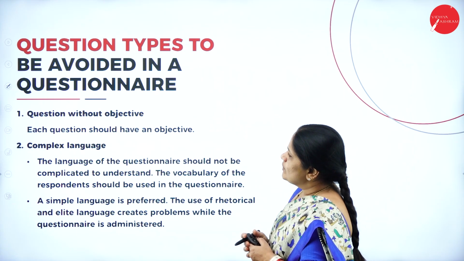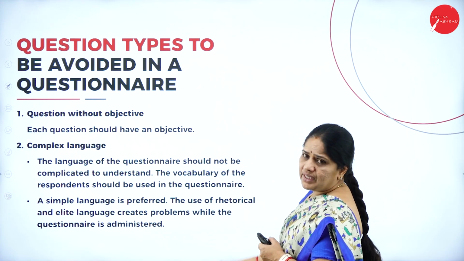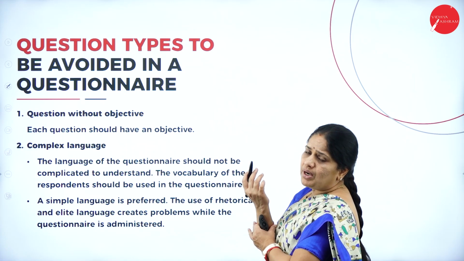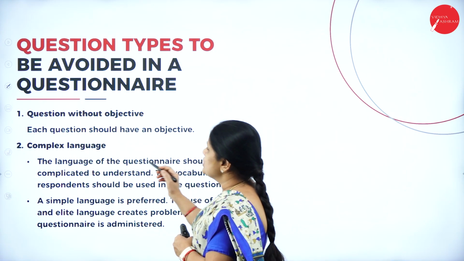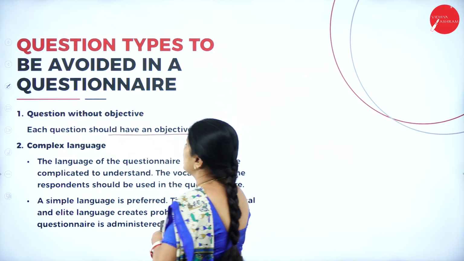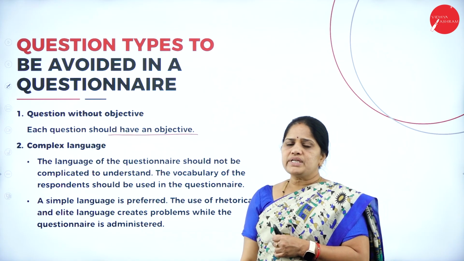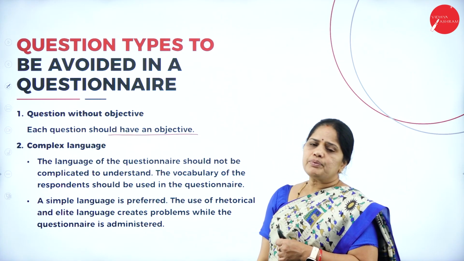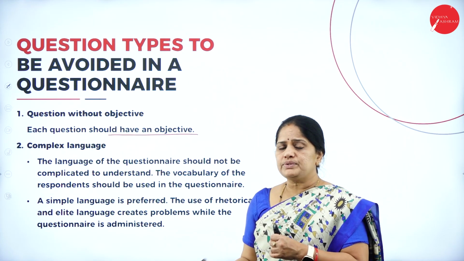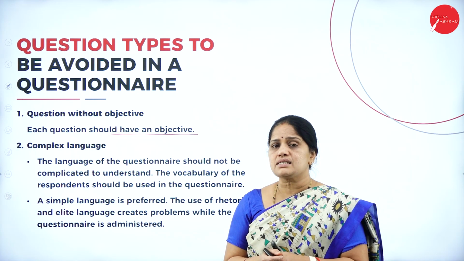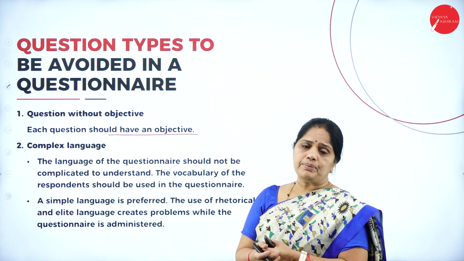Then next one, here we will be having a deep explanation about all these things. Question without objective. Each question should have an objective. So what is the objective of the questionnaire? Suppose it is an objective of collecting census data about a particular population.